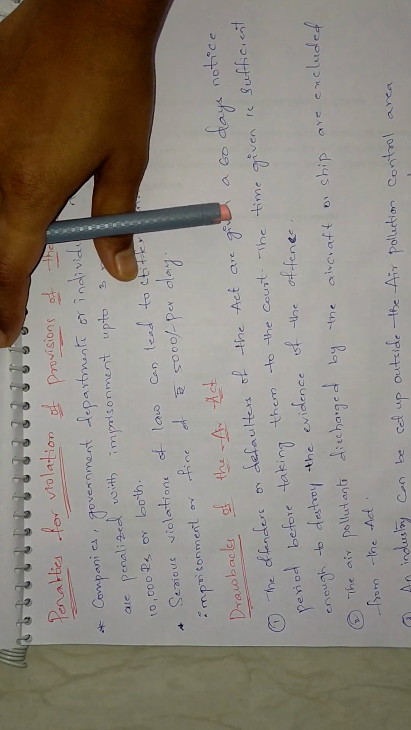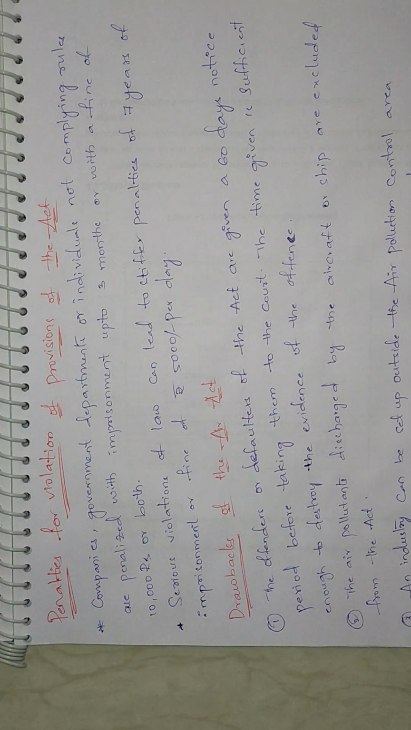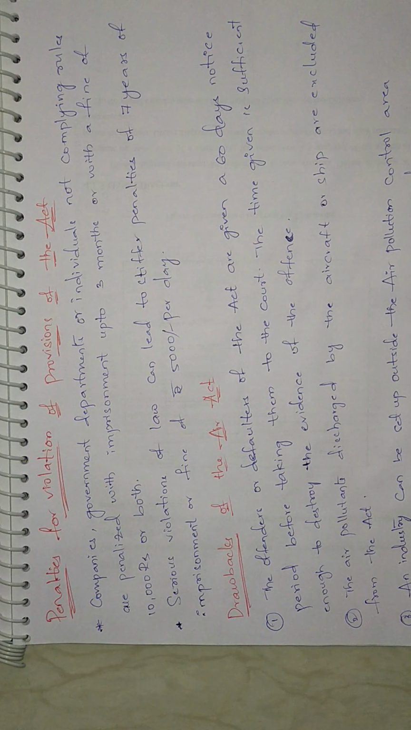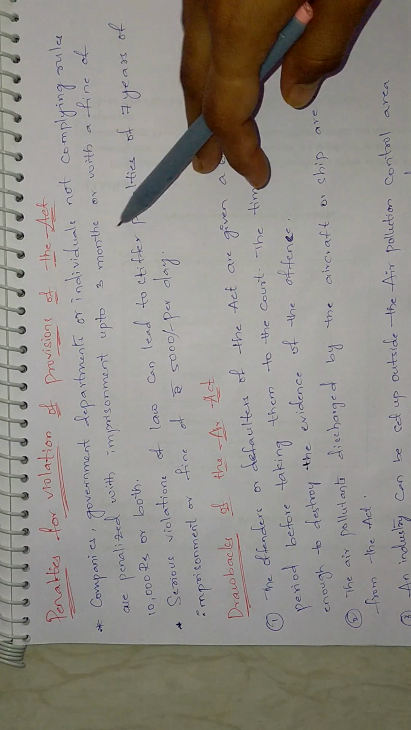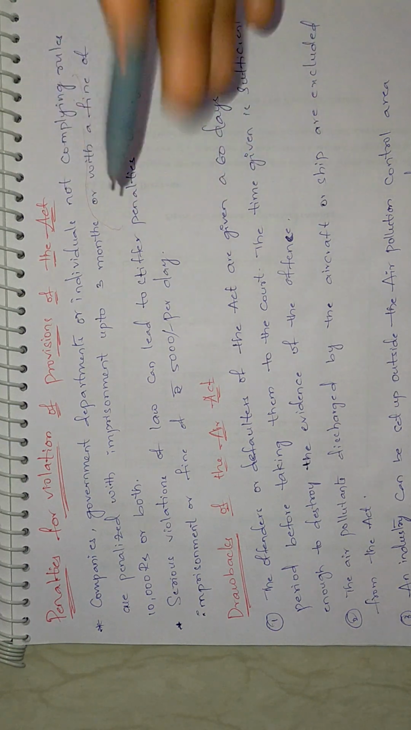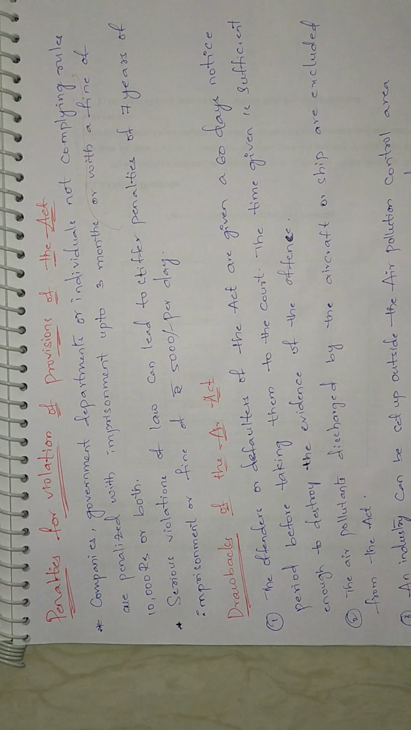Now let's see some penalties for violation. For every act we have penalties, right? Here, if any company, government department, or individual does not comply with the rules, they are penalized with imprisonment of up to 3 months or a fine of 10,000 rupees, or sometimes both. If it is very serious, or they repeat the same offense after being penalized previously, then they get 7 years of imprisonment and a fine of 5,000 per day.